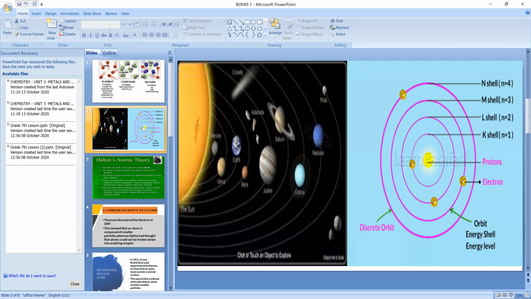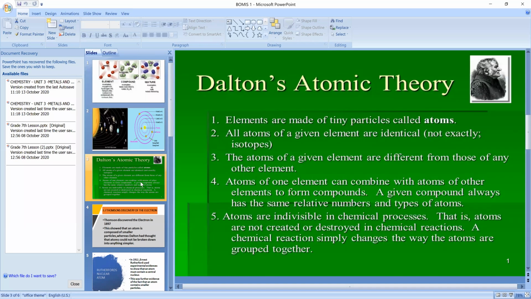We have already studied in the periodic table that elements have symbols, right? So all the atoms have symbols. Dalton is a scientist who invented symbols for atoms and molecules, and he worked on atomic weights. Each element has an atomic weight. Now let us understand what is Dalton's atomic theory. This is important, children. I am explaining all these things because these concepts are very important for your career.